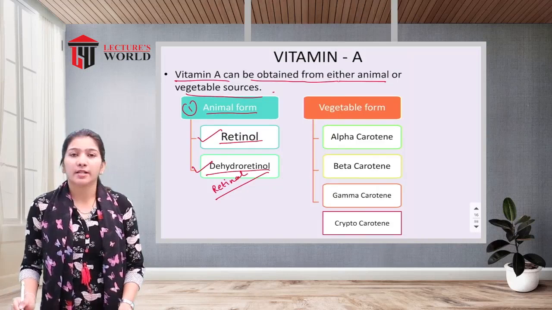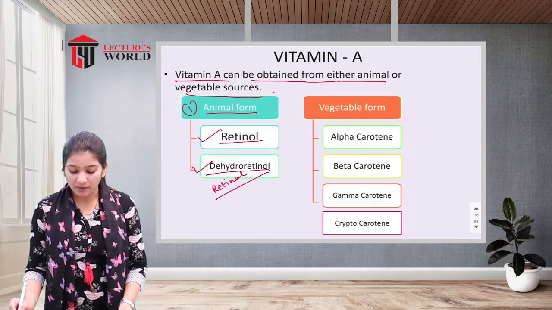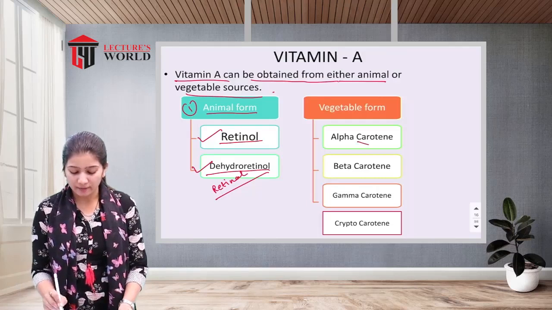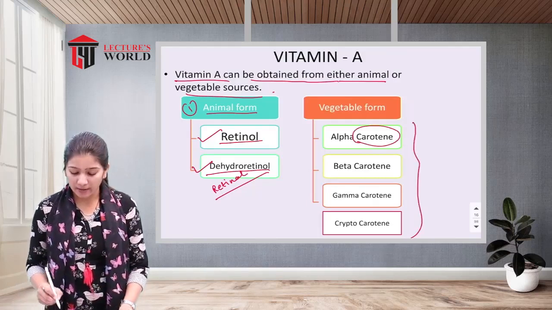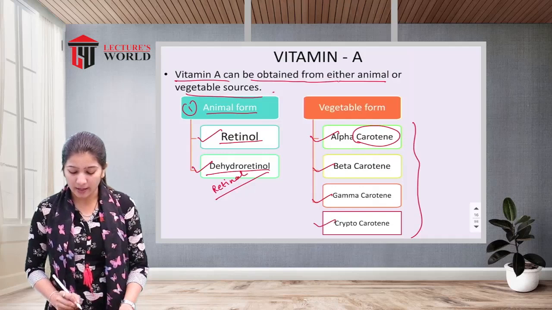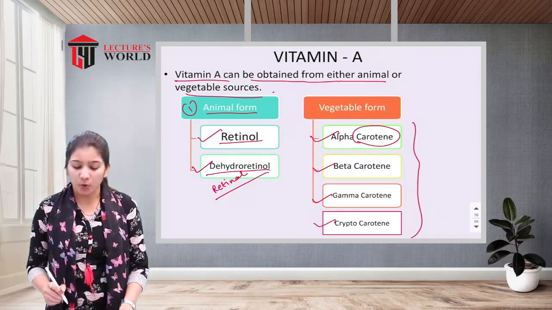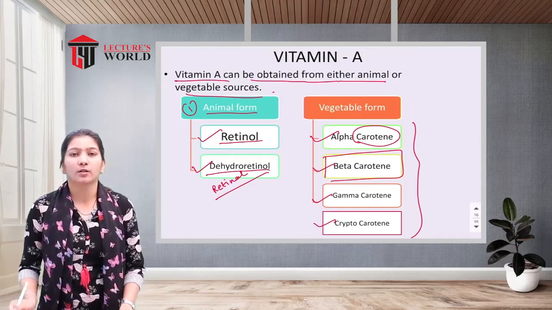Next, the vegetable form. From vegetarian sources we are getting carotene, and there are four types of carotene: alpha carotene, beta carotene, gamma carotene and cryptocarotene. Among all these four types, beta carotene is very essential for the body.